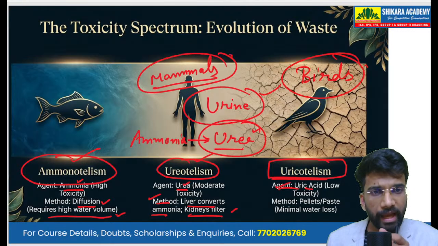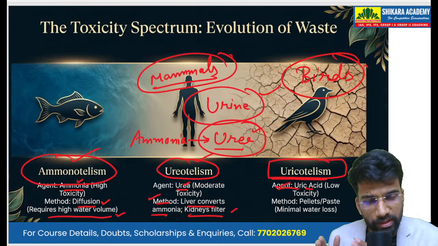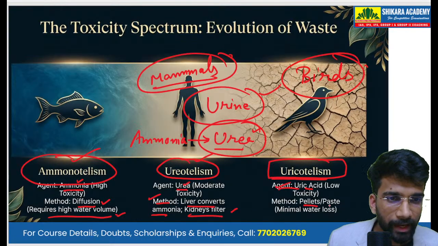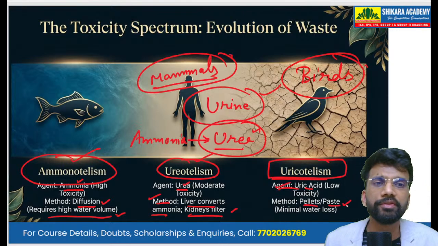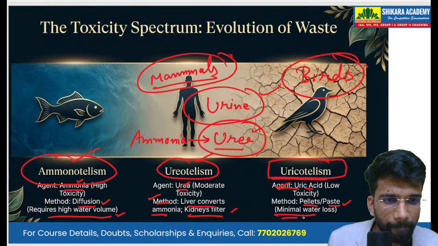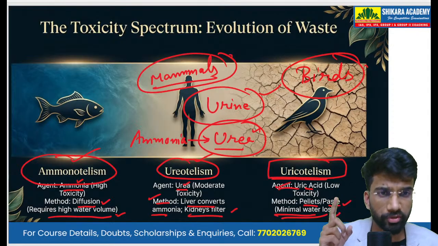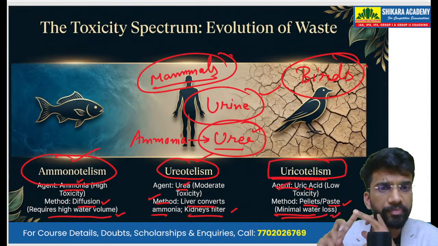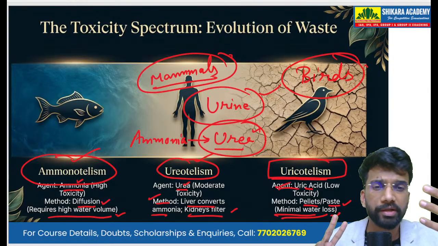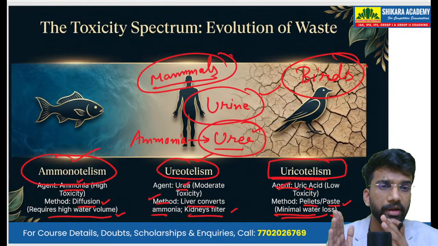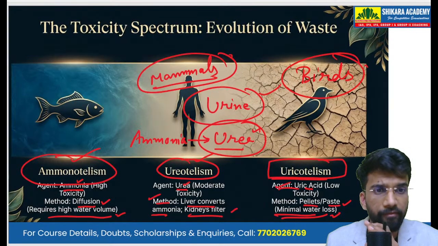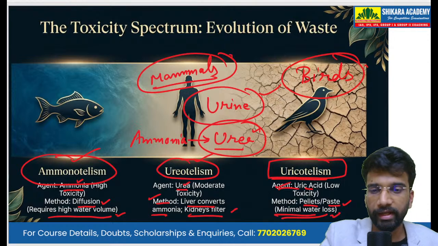It is less toxic, and that uric acid is discharged from the bird's body in the form of pellets and paste, because removing uric acid from the body does not require a lot of water. So there is a minimal loss of water. The highest amount of water is required to remove ammonia, then urea, because in our urine the majority of the component is water and the urea. And in birds we have uric acid. Removal of uric acid does not require a greater amount of water, so that helps in water conservation.